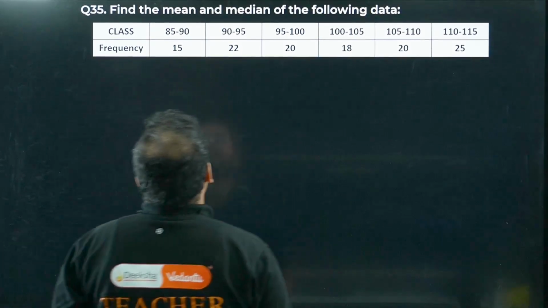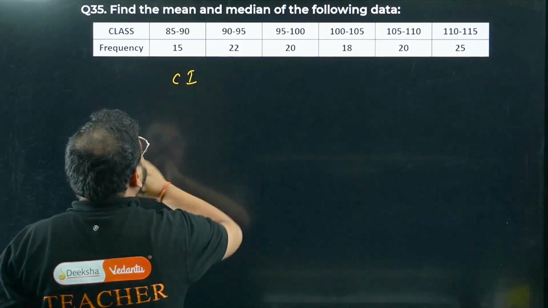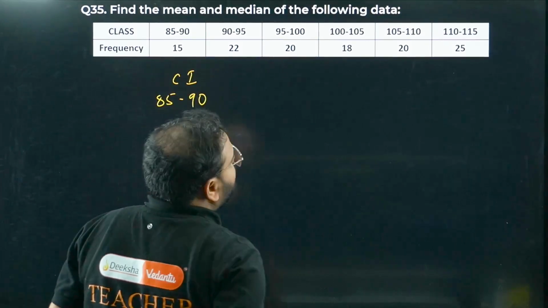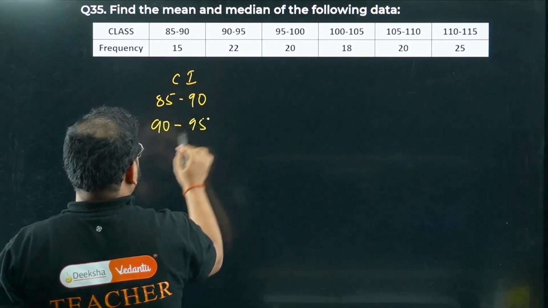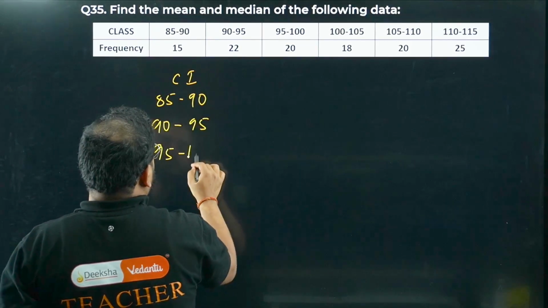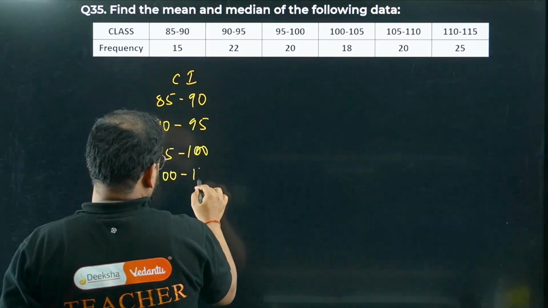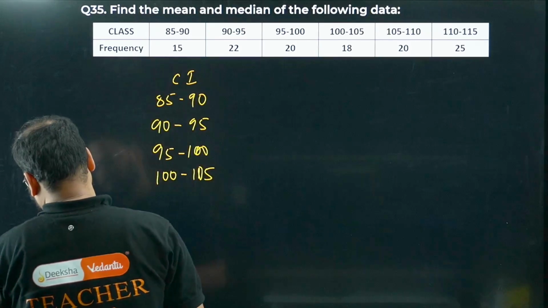Let's write the class interval over here. We have to make a big table. Class interval: 85 to 90 goes all the way to 115. So 90 to 95, 100, 100 to 105.